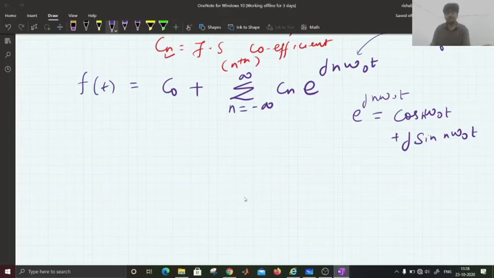Right? So we can see, we can represent the Fourier series summation not only with the exponential series, we can also do the representation of f of t as a summation of sinusoids.